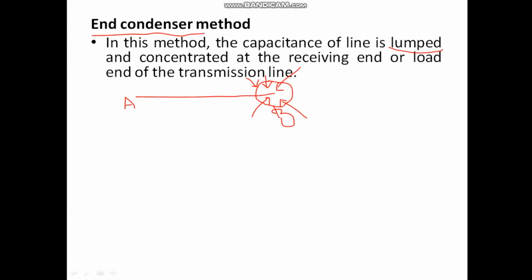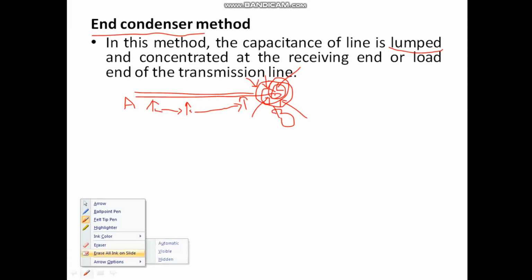If I use the word distributed here, it means all along the line, equally or unequally, the capacitance would be distributed. It may be like this, between this it can be 50 kilometers, and between this and this it can be 100 kilometers. But the capacitance effect is distributed all over the line. But in end condenser method, the capacitance of the line is assumed to be lumped or concentrated at one end, and that is the receiving end or the load end of the transmission line.